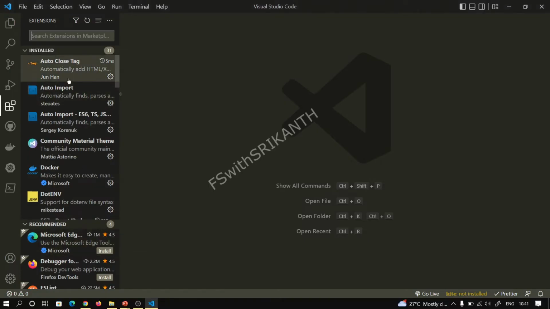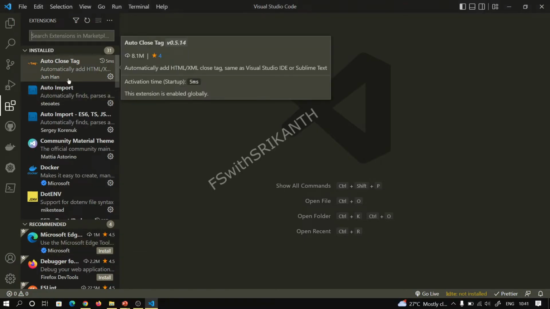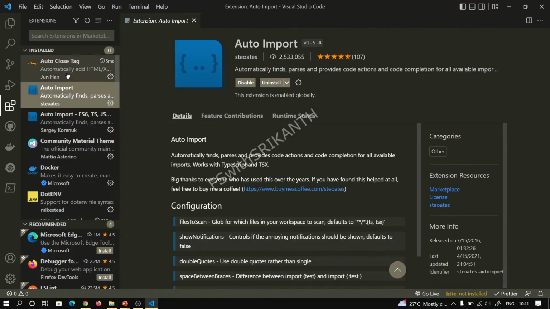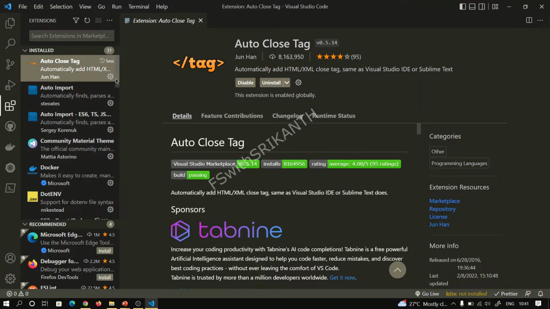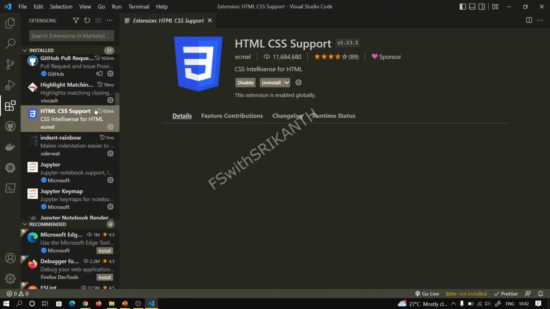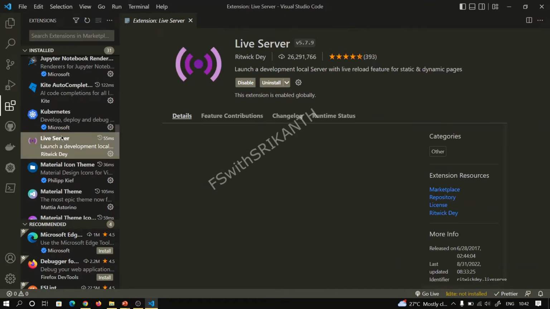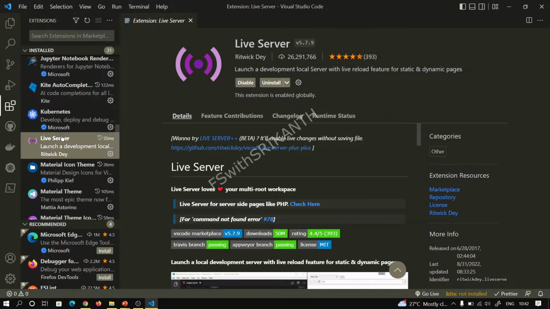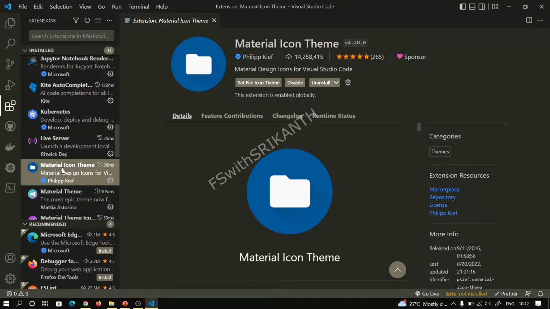Just install Auto Close Tag and Auto Import, and there is one more you can also use: Live Server. I was using Live Server. Refreshing every time is not required. Once your code is on Live Server, it automatically updates and there is no need to refresh continuously, right?